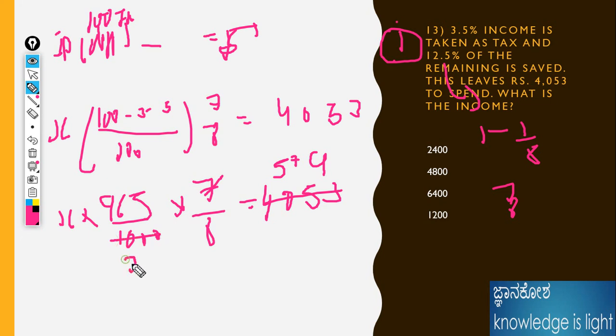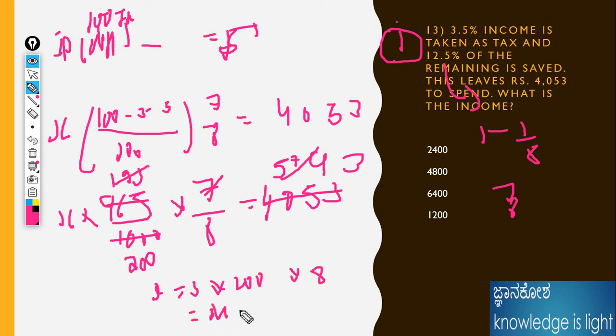5 to the 193, then 193 is coming. Then x is equal to 3 into 200 into 8, 24 into 200, that is 24 into 2, 48. 4800 is the answer for this question. For the initial income, CP is the, what is the final initial price? 4800 is the answer for this question.